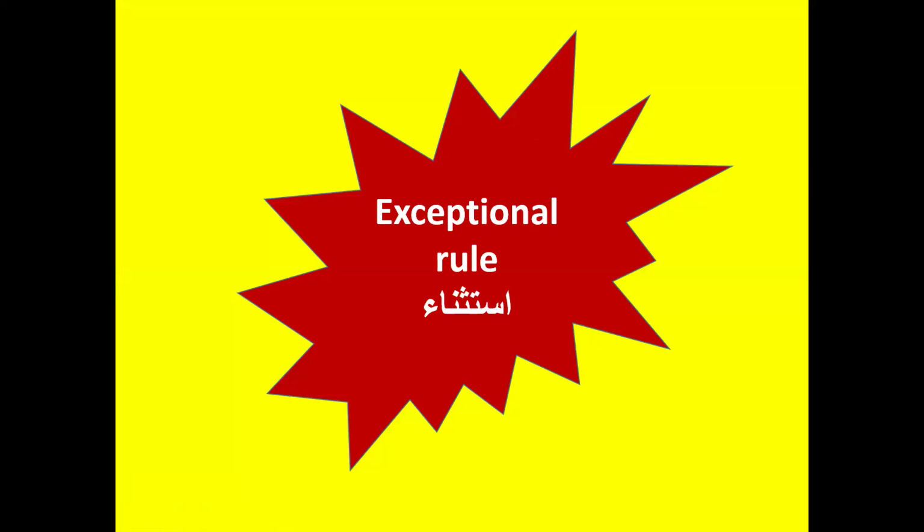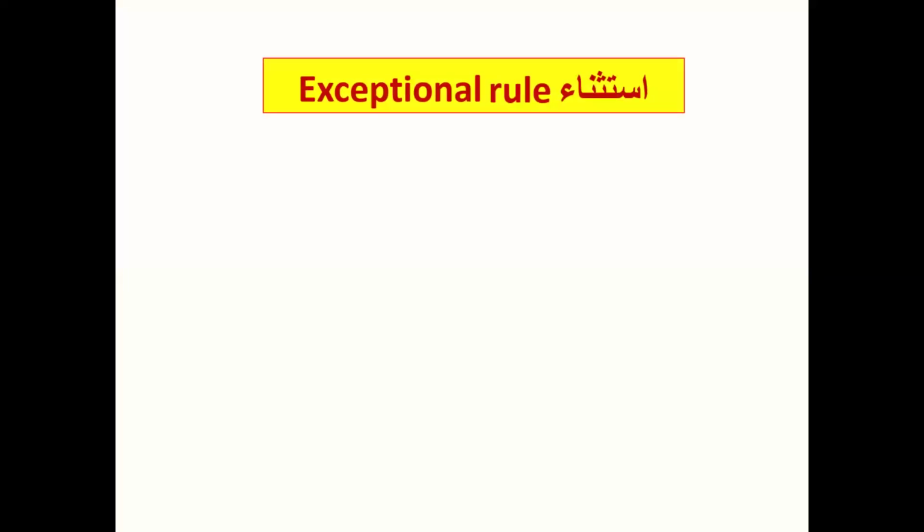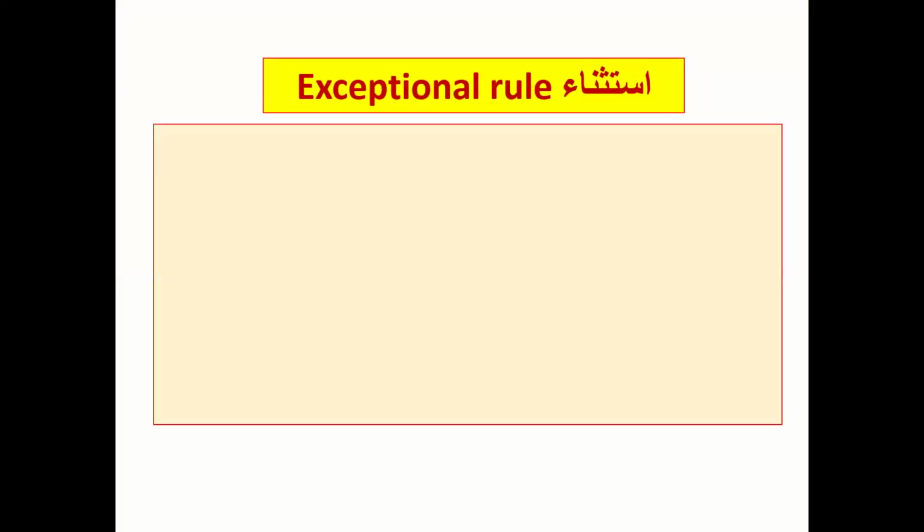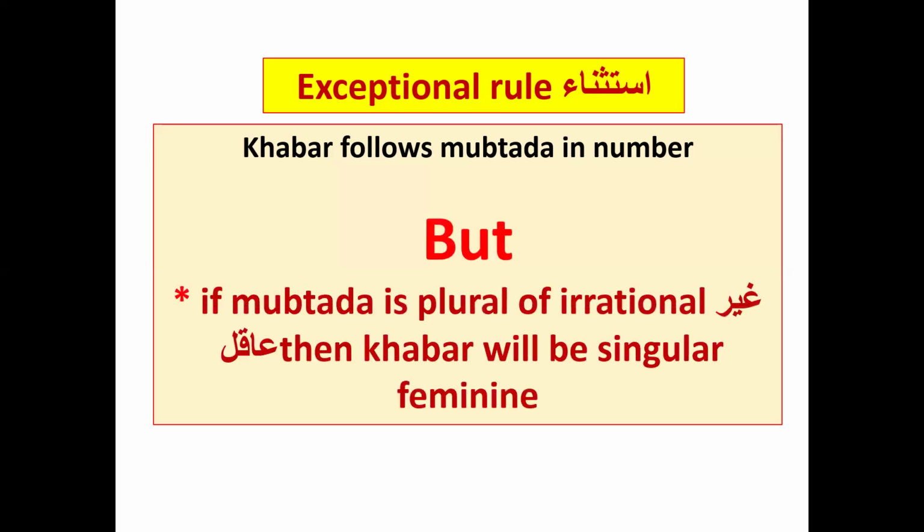Now let's move toward the exceptional case that I already explained to you when we did the numbers. What is the exceptional case? Okay. Khabar follows mubtada in number, as you already know. If mubtada is singular or dual or plural, khabar will have the same number. But there is one case where khabar will not follow: if the mubtada is plural of irrational, meaning ghair aqil, then khabar will be singular feminine. Okay, I will explain to you with an example.